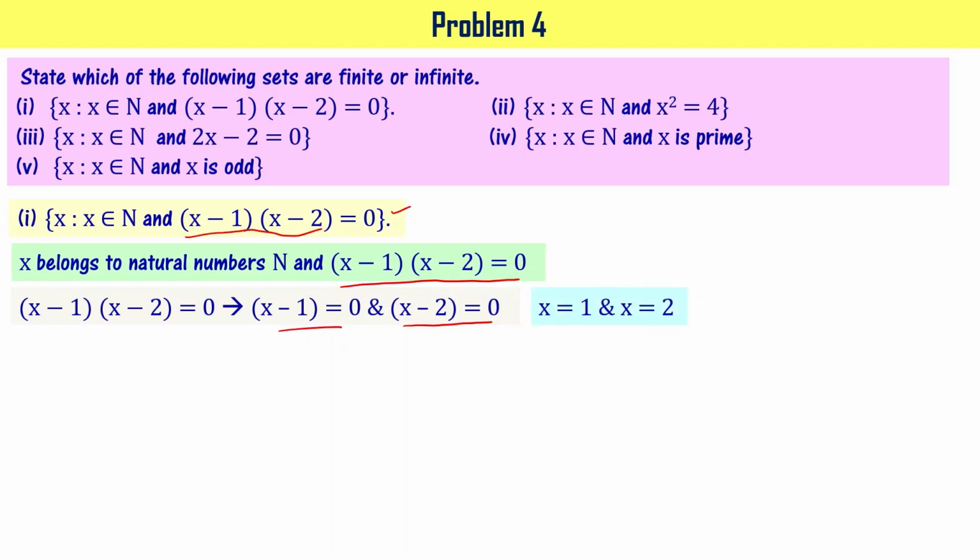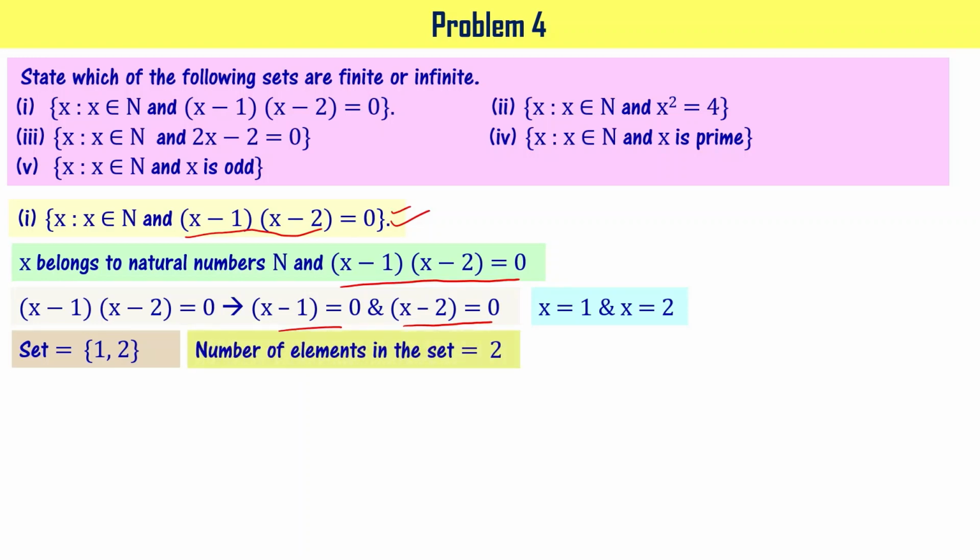It means for this set, you have only 2 values of x that satisfy it. So the set can be written as {1, 2}. The number of elements in this set is just 2. Hence, you can say that it is a finite set, right?